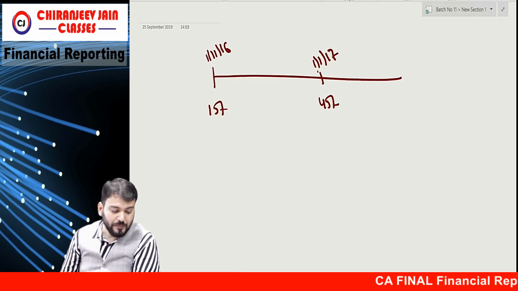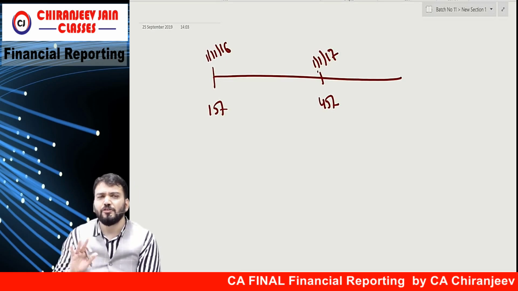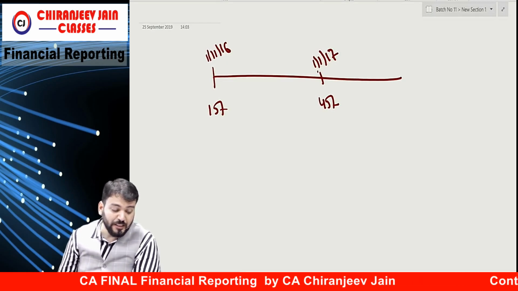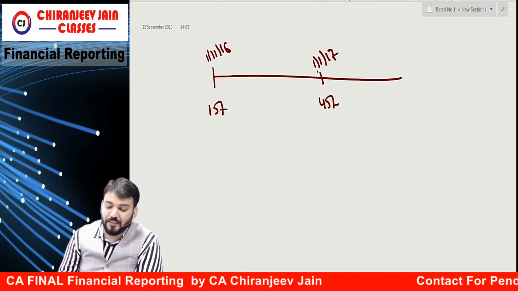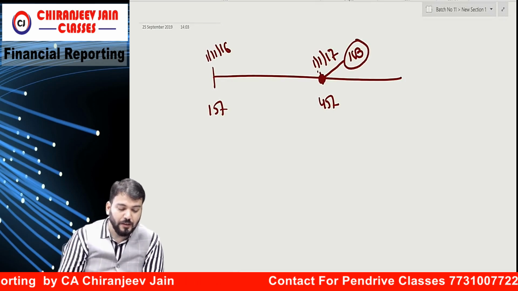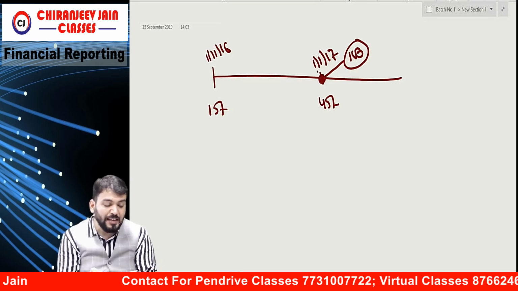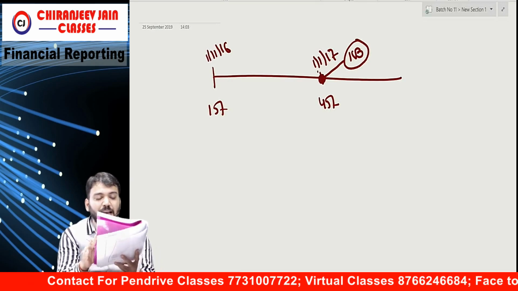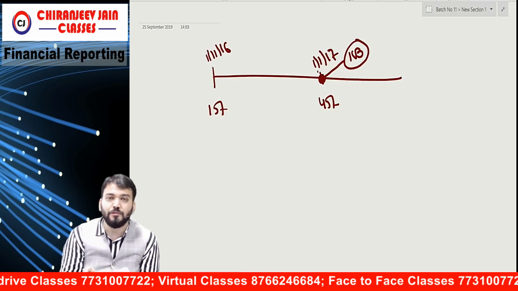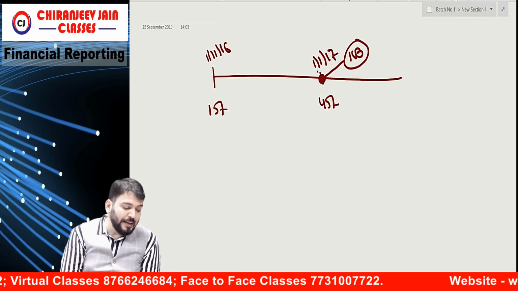Both the above mentioned companies have INR as functional currency. So both have what? Indian rupees. Correct? Consequently, H Limited acquired control over S Limited on this date. So of course we know Ind AS 103 is applicable on this date. Following is the balance sheet of S Limited. So you can see they have given the carrying amount and fair value on that date. We want fair value, and they have given fair value also. You can read the balance sheet.